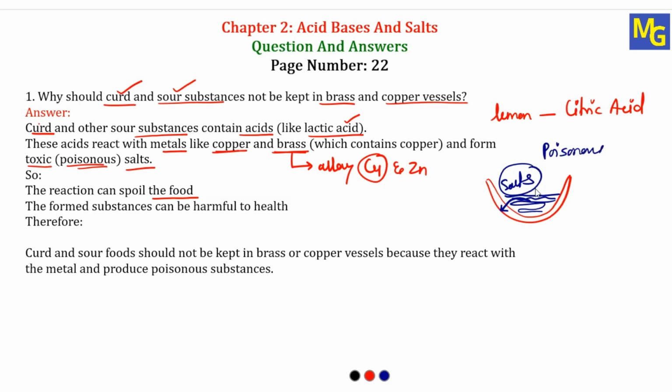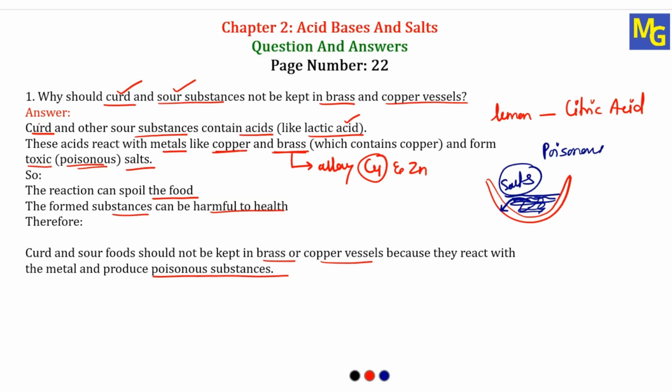So these poisonous salts will get mixed into the curd and the food becomes poisonous or gets spoiled. Now see the next. The formed substances can be harmful to health. Therefore, curd and sour food should not be kept in brass or copper vessels because they react with the metal and produce poisonous substances. So this was the simple answer for question number 1.